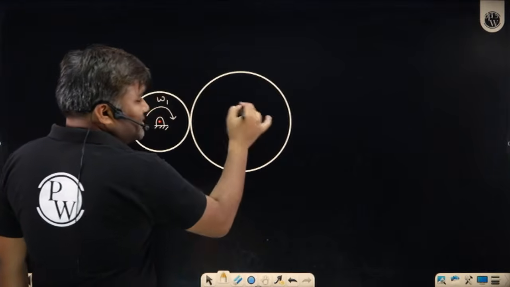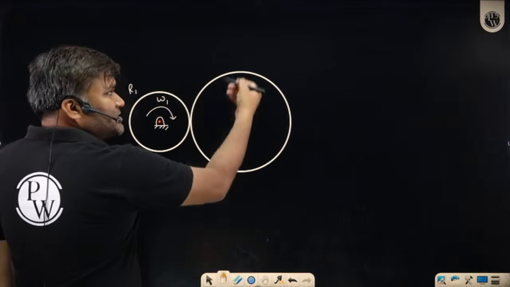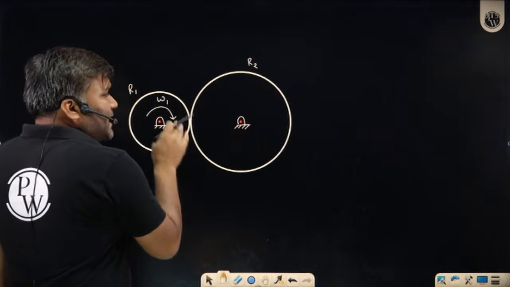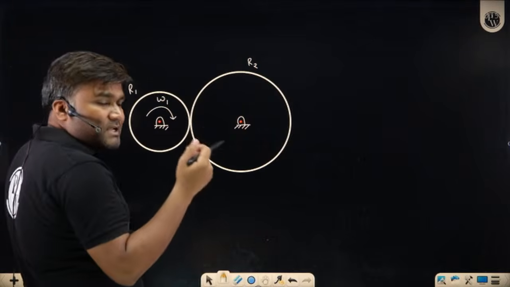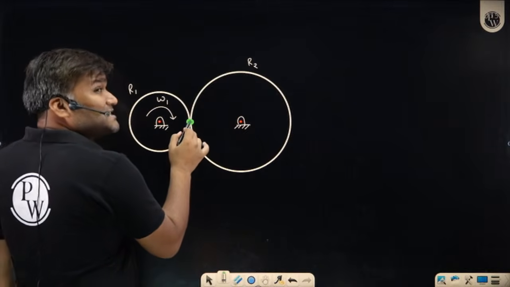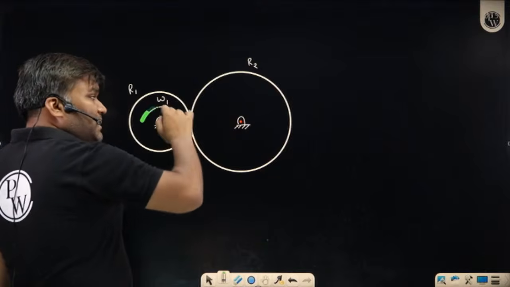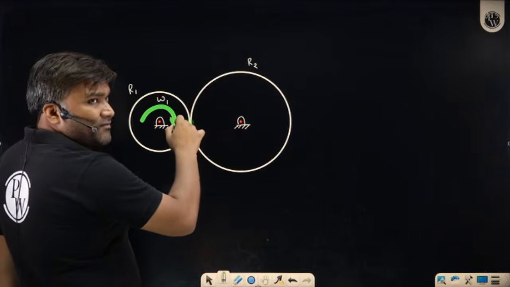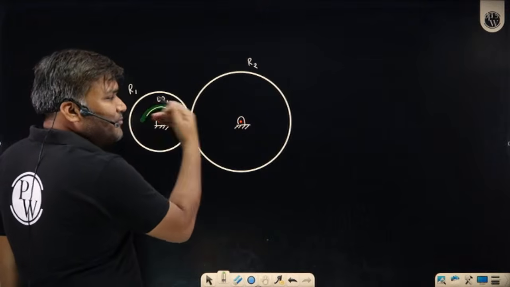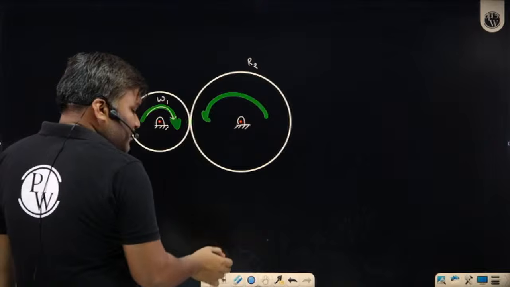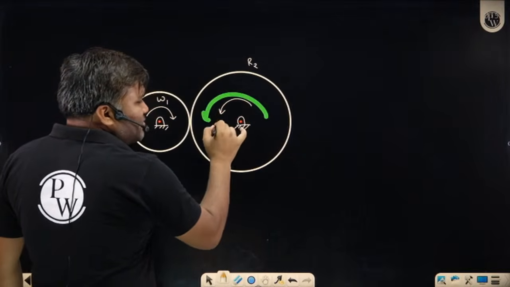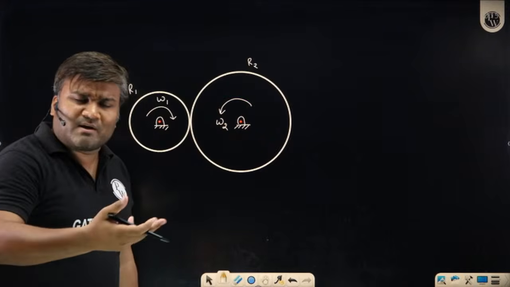It is rotating about this fixed axis. Its radius may be the same or may be different, so I have shown it different, R2 radius, and both these frictional discs are in contact at this point. One disc is rotating with ω1 angular velocity in the clockwise direction, and because of the friction here, this disc will make the other disc rotate in the anti-clockwise direction, because we have shown external meshing. So obviously this will start rotating with some different ω2 angular speed.